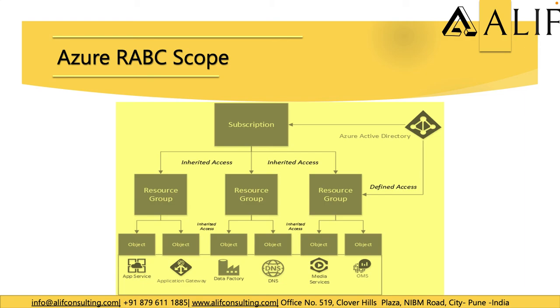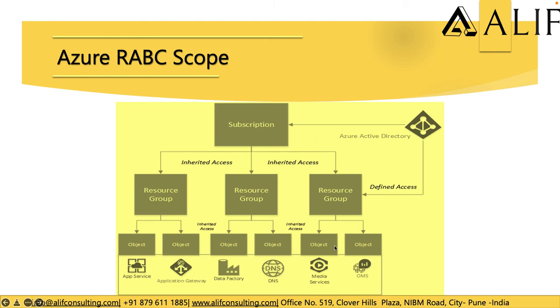Managing the RBAC in the Azure Active Directory is related to the specific work for the Active Directory. But if we want to manage the RBAC within the subscription, we do that separately. What we can do is create a group in the Azure Active Directory, map that group to the subscription, and define the specific permission on that group. As soon as a user is added to that specific group in the Azure Active Directory, he will automatically get the permission which I've defined on top of the subscription. This way we can define any kind of inbuilt permissions, or custom permissions as well, which is also called a custom RBAC, and that will be automatically inherited to the resource group and the resources.